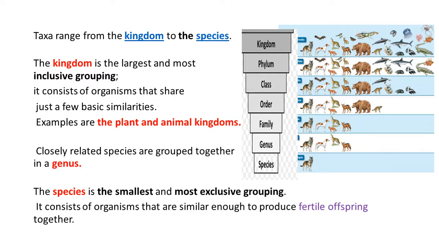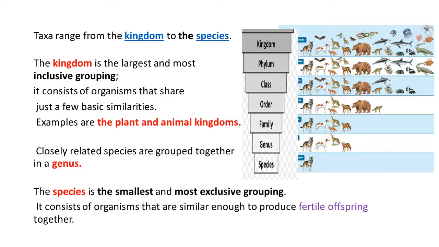While in the genus group, you can see few species, but they are closely related species grouped together in a genus. For example, here you can see foxes and dogs. They are different species, but they share more basic similarities.